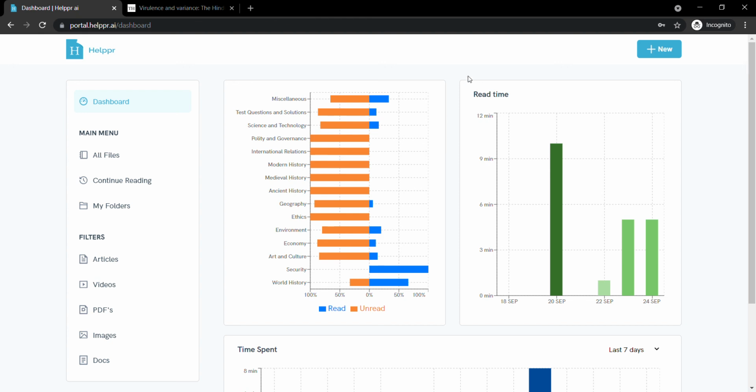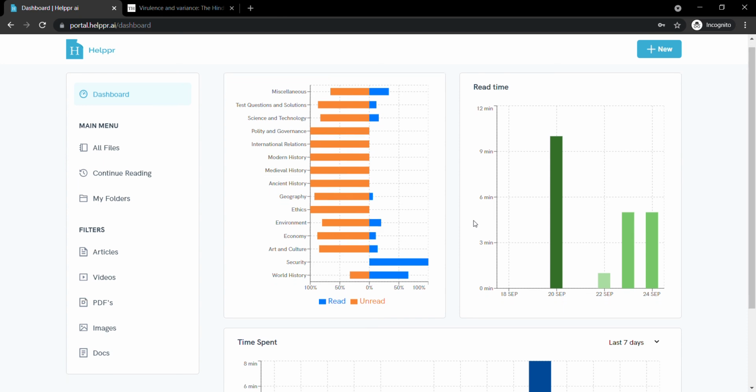Okay. The other graph is the read time. Now in this graph, you can see how much time I am investing in the preparation on each day. Okay. Now on the 18th, I spent no time. On the 20th, I was doing good, but then again, I left the study on the next day, right? So this is a reality check for you, whether you're spending the required number of hours on your study or not, or if you're consistent in your study or not.